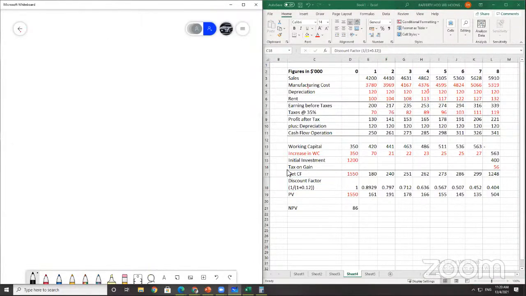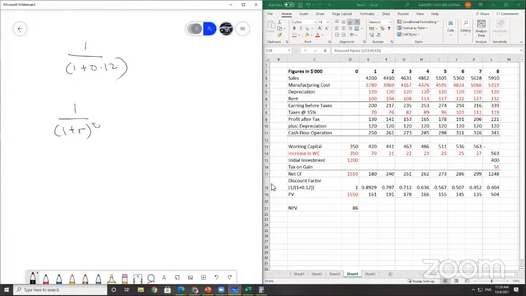The discount factor that I give you is 1 divided by 1 plus 0.12. So this is basically your 1 plus r power of t. Okay, so to make it easier in the table or in Excel for you to calculate, I basically converted it all.